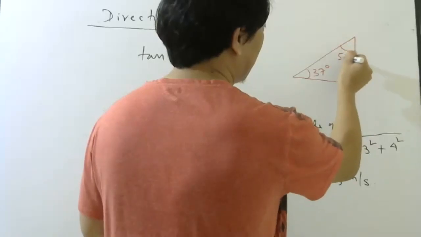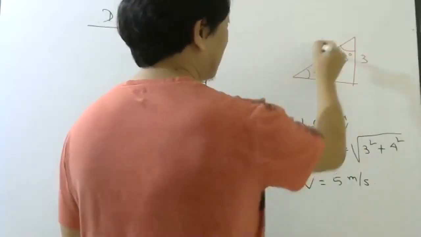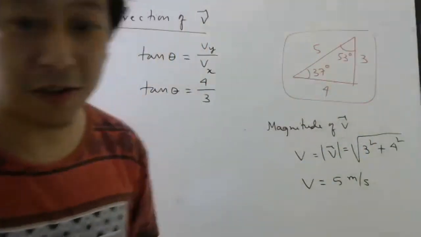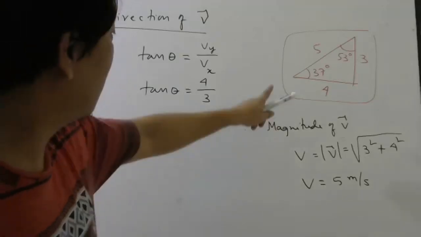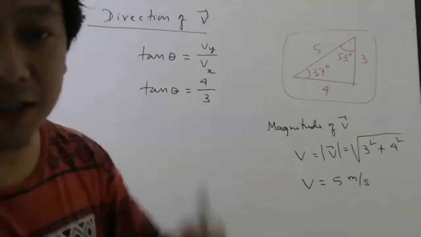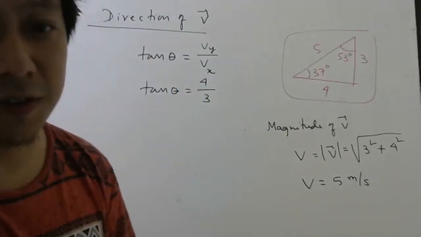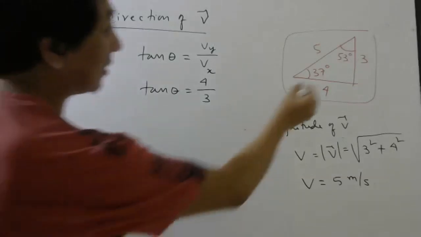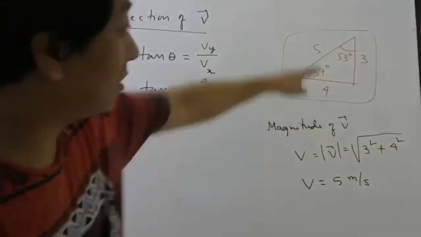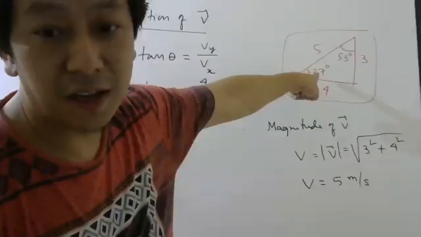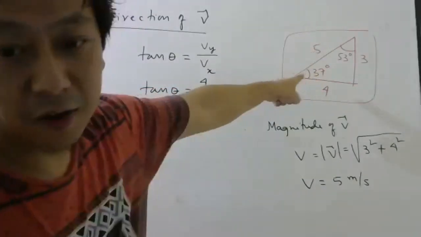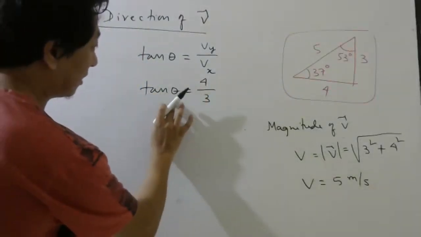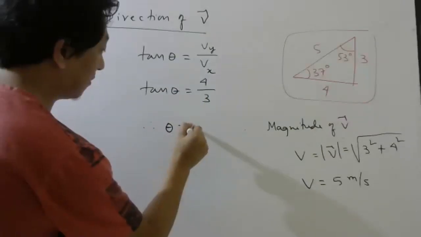This is 53 degree, this side was 4. And this side is 5. So using this triangle, you can find, yes Chana, correct. Using this triangle, you can find sine 37, cos 37, sine 53, cos 53, tan 37, tan 53. So if you look at tan 53, what will you get from this triangle? 4 by 3 you will get. So since tan theta is 4 by 3, it means theta is 53 degree.